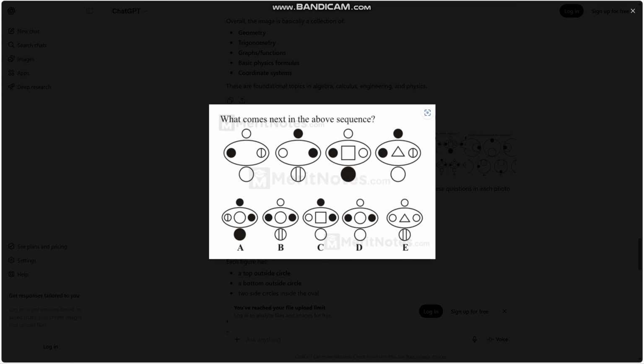Yep. B is the top, E is the top, only white, and the bottom should be striped.